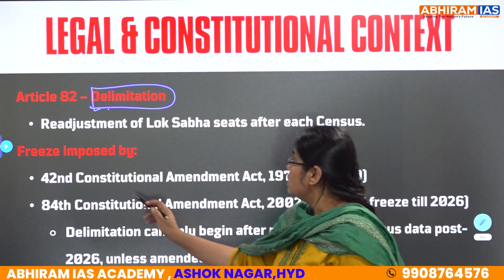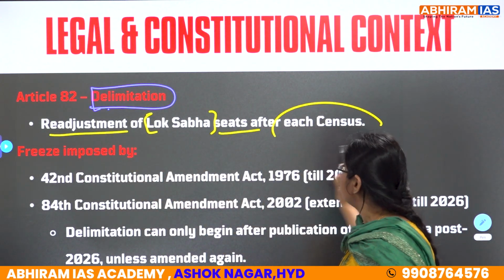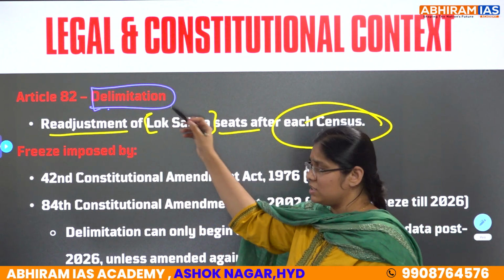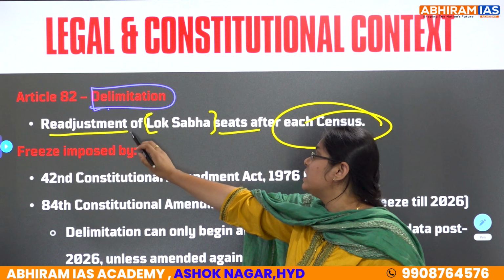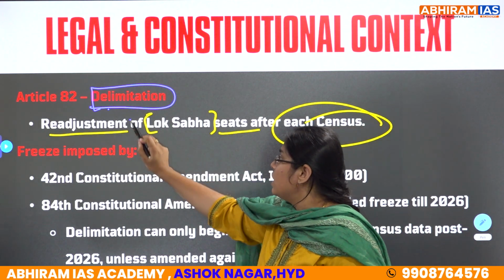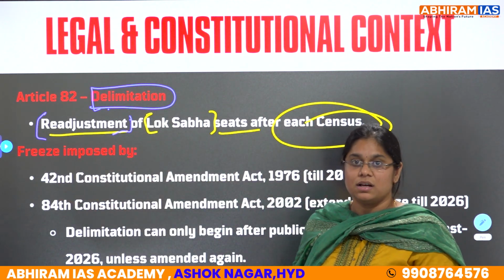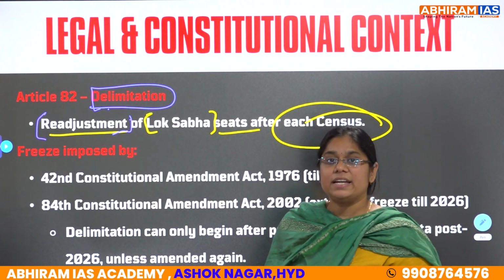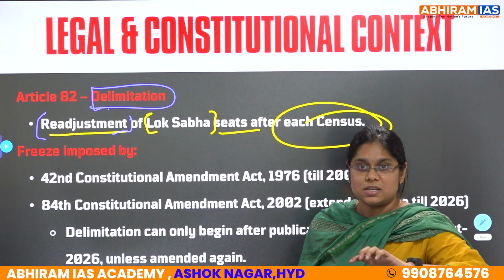Clear? So, readjustment of Lok Sabha seats after each census. That is delimitation with respect to Article 82. Article 82 deals with the delimitation. So, delimitation అంటే ఏంటి? Readjustment of Lok Sabha seats after every census. Done? And further, if we see, it is frozen. ఇప్పుడు delimitation అనేది ఫ్రీజ్ అయిపోయింది. అంటే లోక్సభ సీట్స్ ఆర్ ఫ్రీజ్డ్.